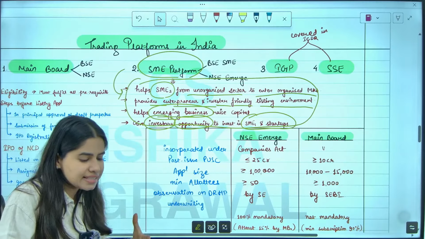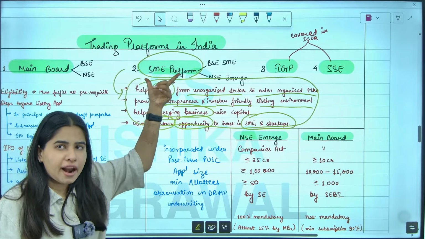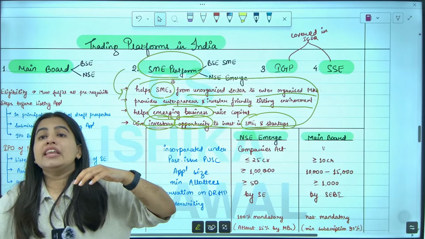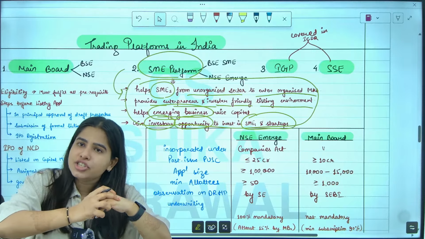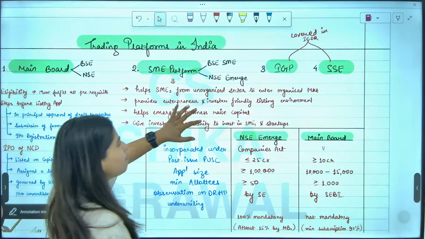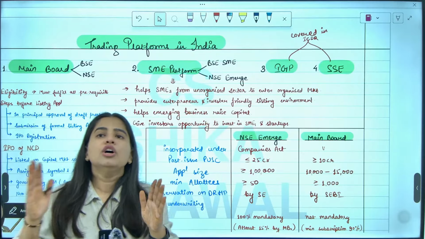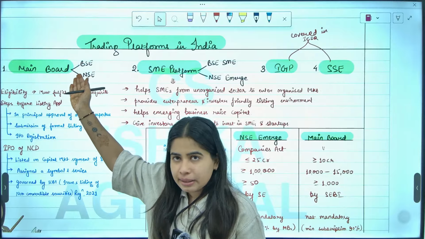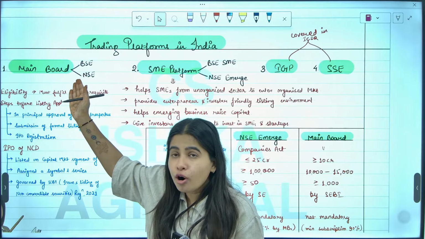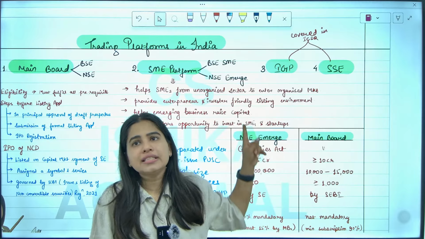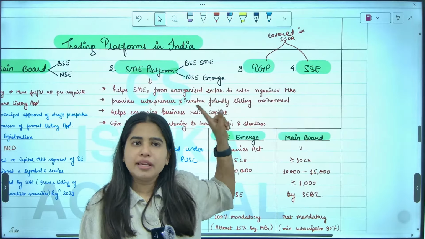So these are some basic benefits of the SME platform: small companies can get listed on it, and investors can invest in these small companies and startups. Are we clear with this? If I have to summarize, big companies can get listed on the main board by making an IPO, and small companies, SME companies and startups, can get listed on the SME platform.